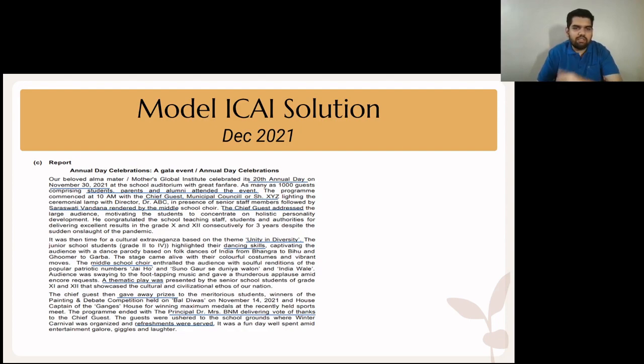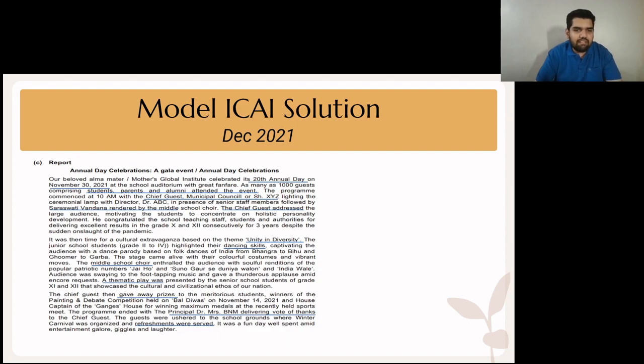And the audience was swaying to the foot tapping music and a thunderous applause. And this was the audience's reaction to the performance. A thematic play was presented by the senior school students that showcased the cultural and civilizational ethos of our nation. So, this is ostensibly the last program per se within the function.